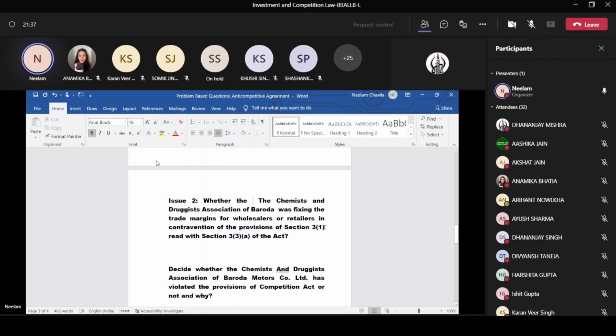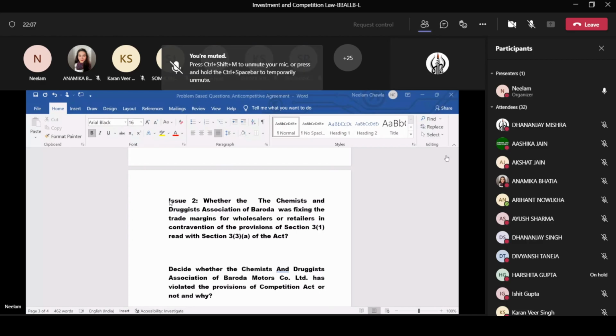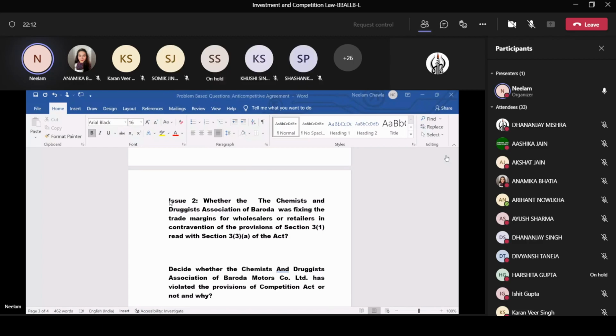And now here what is done is that the trade margins are fixed. Now if the trade margins are fixed, then would it lead to the violation of clause A of subsection 3 of section 3? Now clause A is relating to which kind of circumstance? Yes. Section A. Price. Wonderful. That is controlling the price.